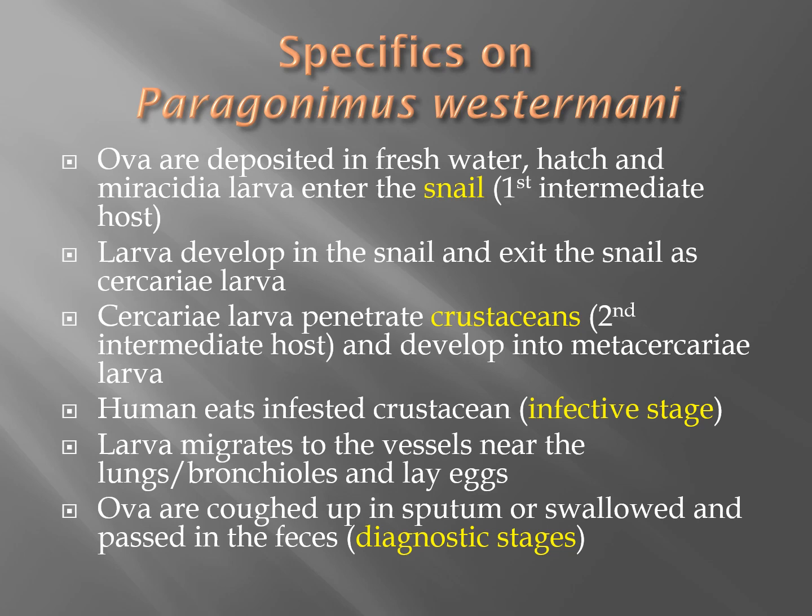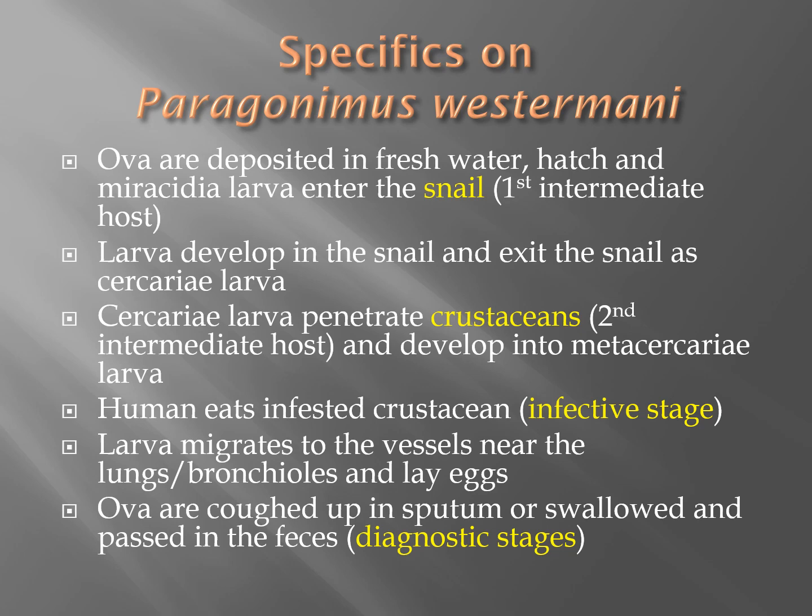The larvae develop in the snail and exit the snail as a cercaria larva. This would be the non-feeding larva. The non-feeding larvae penetrate the crustaceans, and crustaceans would be things like crayfish and crabs. This would be the second intermediate host, and they develop into metacercaria larvae there. The human then eats the infested crustacean, and that's the infective stage.